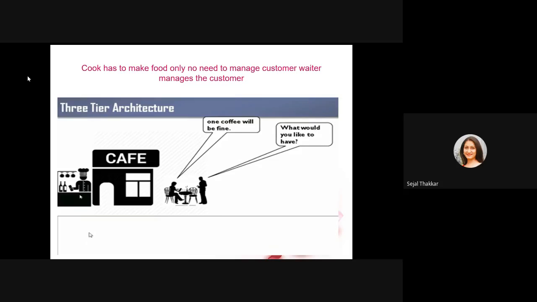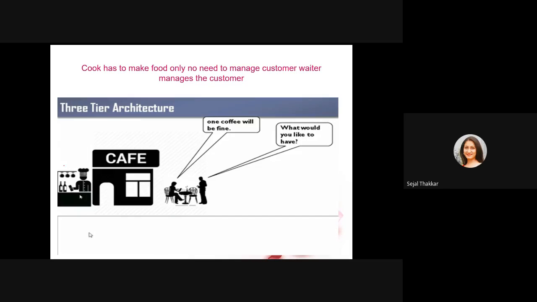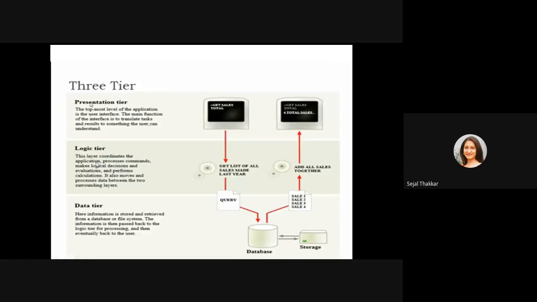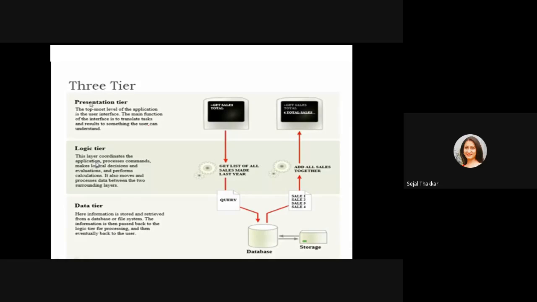Somebody is responsible for preparing the food for that particular customer. You can see here somebody is preparing food, somebody is taking the order and serving the food. So now he is able to handle more than one request at a time. Same way, we are applying the middle layer that is going to handle the requests coming from the client, right? So 3-tier architectures are there: physical tier, logical tier, and data tier.